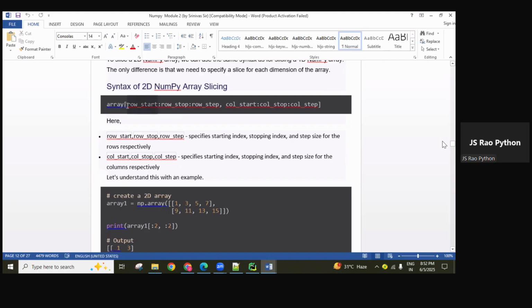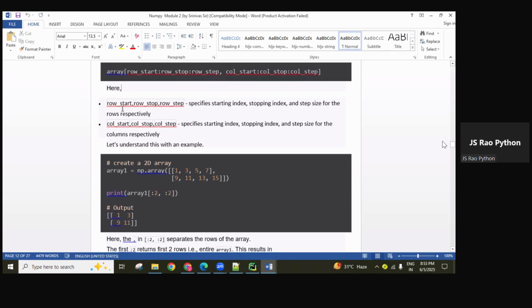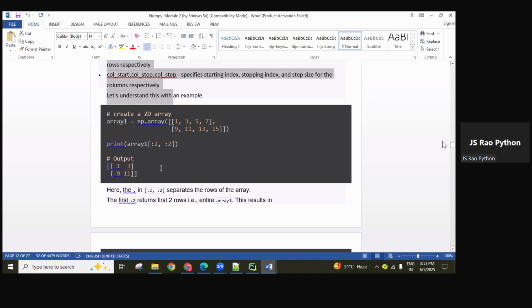Okay, so 2D related, guys, array of row start. The first element is representing in which row we want to start. Okay, row start number, and the next value row stop related, and the next value row step related. Okay, three inputs are given here. Starting row, stopping row, step row related, and the same like columns related. Starting column, stop column, step column. Okay, this is the input. You have to remember this input. We'll do that one.